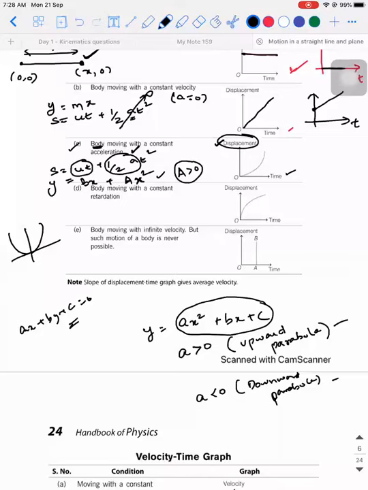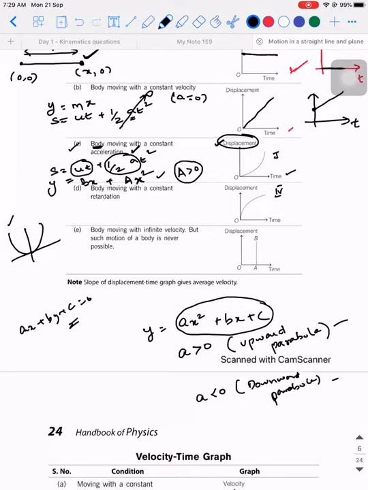Moreover, displacement is related only to the y-axis. Time cannot be negative. So in physics, since we cannot have a negative value of time, we see to it that all the graphs are drawn on the right side, restricted to the first and the fourth quadrant. Are you able to understand?